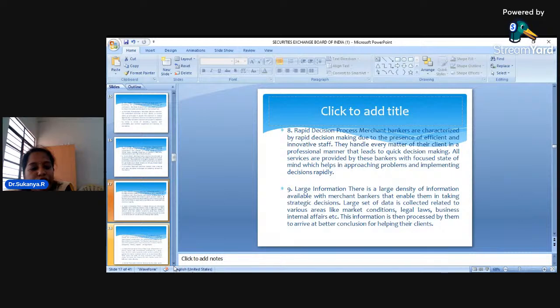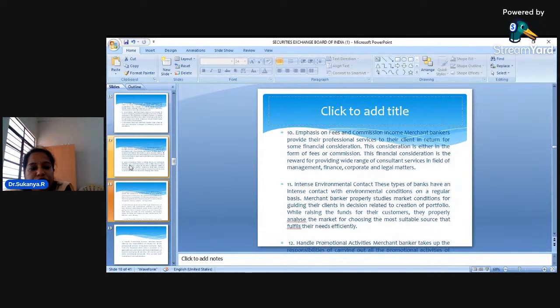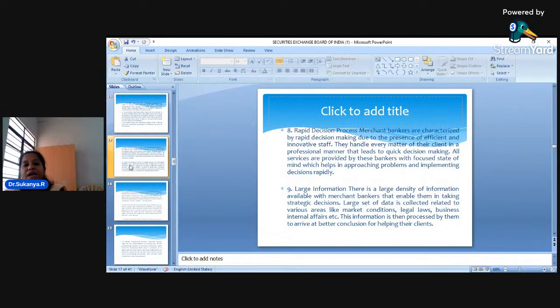And also they give you very quick decisions, dear students. Why are they in a position to give quick decisions? Because they are all professionals, they have innovative staff. Okay. Because they are professionals, they are in a very good position to advise you with regard to financial matters.